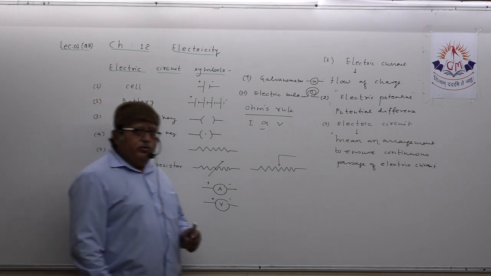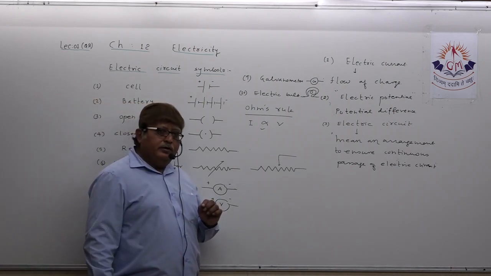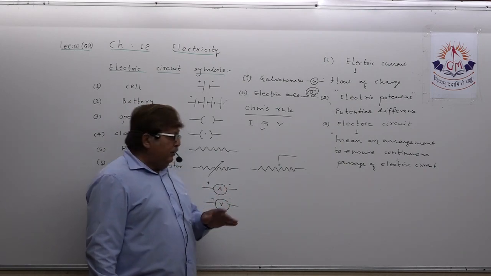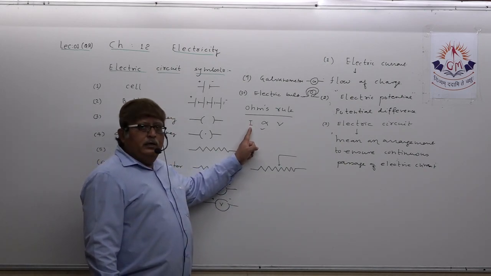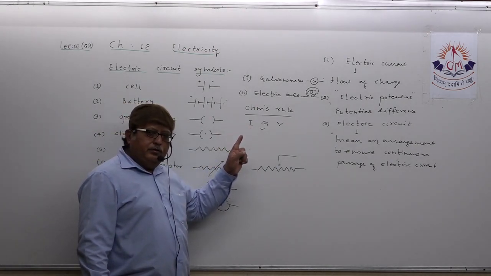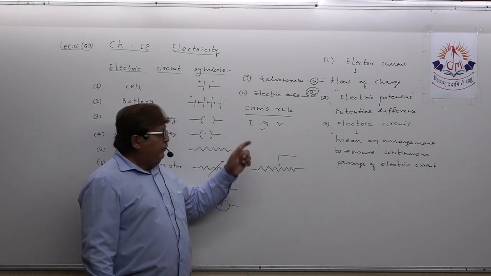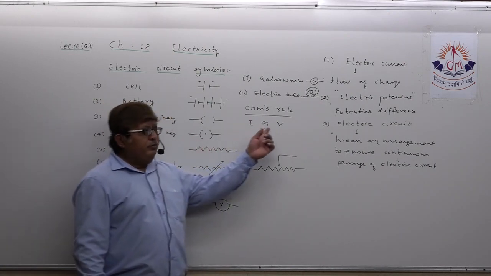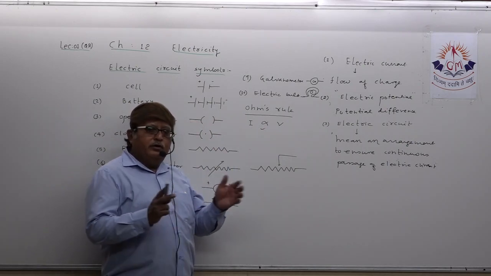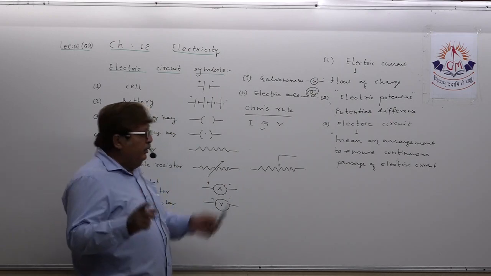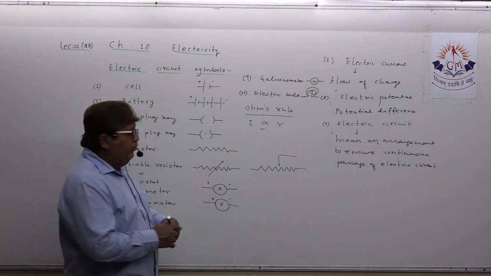To be more precise, under given circumstances or given condition, the amount of electric current flowing in the conductor is directly proportional to potential difference across two ends of the conductor.